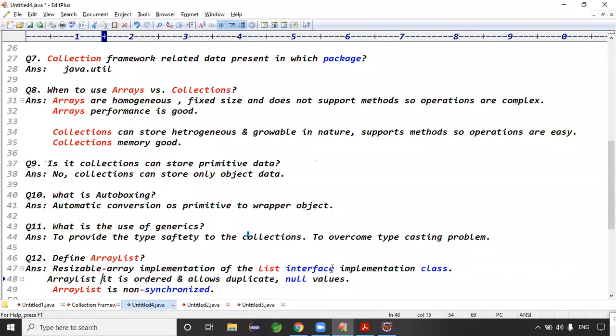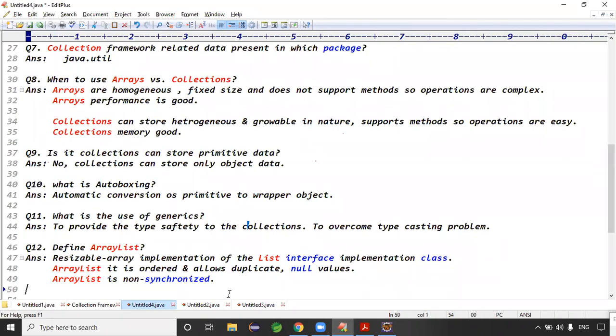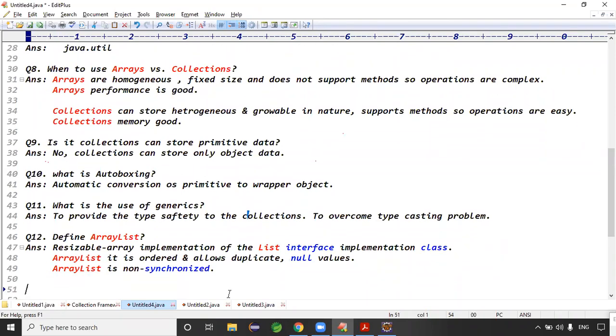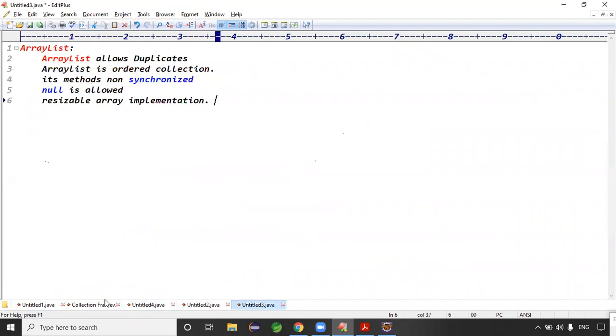Next one is what? ArrayList is ordered and allows the duplicates and null values, and methods are synchronized, right? No, ArrayList is non-synchronized, right? That is the correct point here. Good.